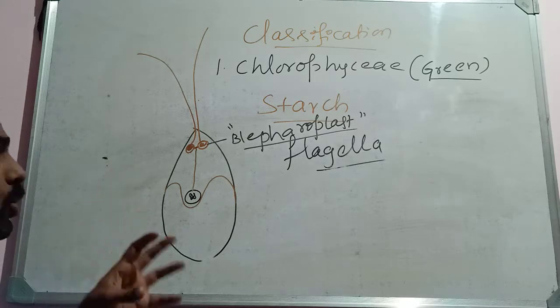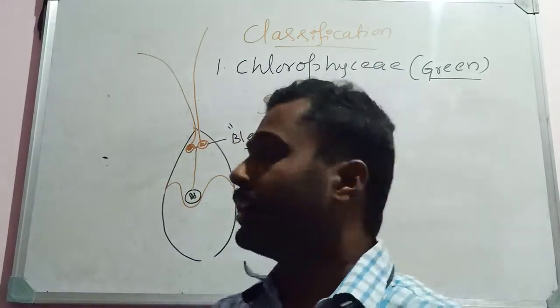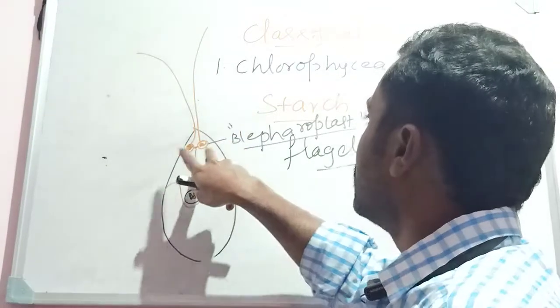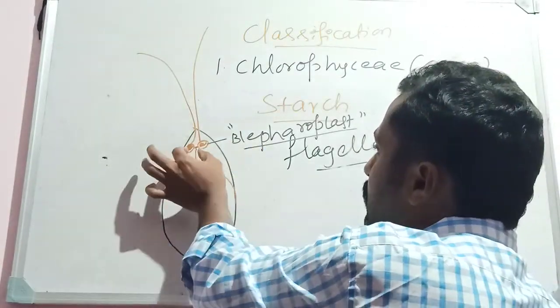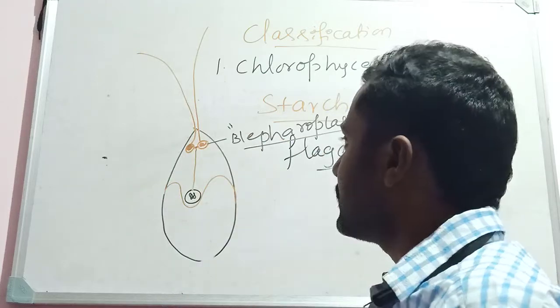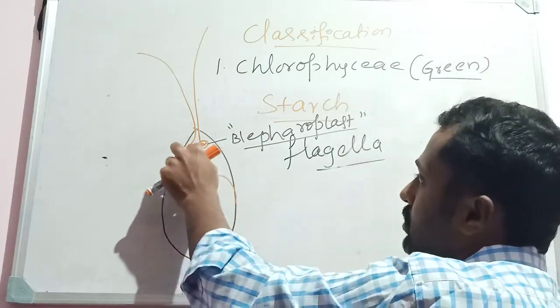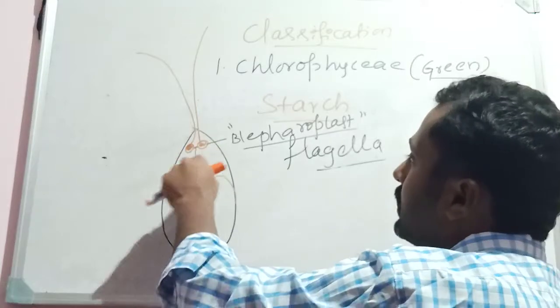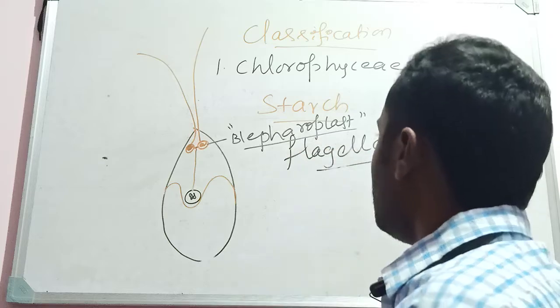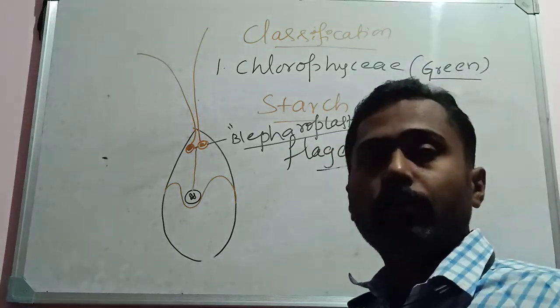So this is like a locomotor apparatus. Where the two flagella get attached to the basal bodies, they are called blepharoplasts, and the blepharoplasts are also joined to each other, and in turn they get connected with the nucleus. For locomotion they have flagella.